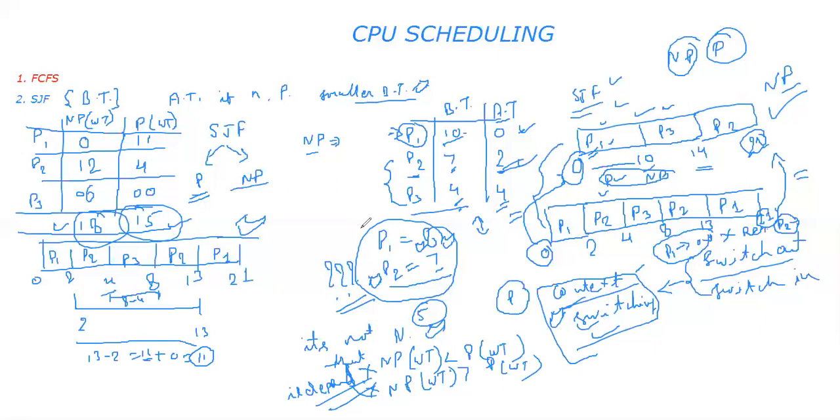That is, what are the advantages and disadvantages of shortest job first? So according to you, what is the advantage of shortest job first? Yes, the primary advantage of shortest job first that we can see is that this algorithm provides comparatively better average waiting time than the first come first serve algorithm.